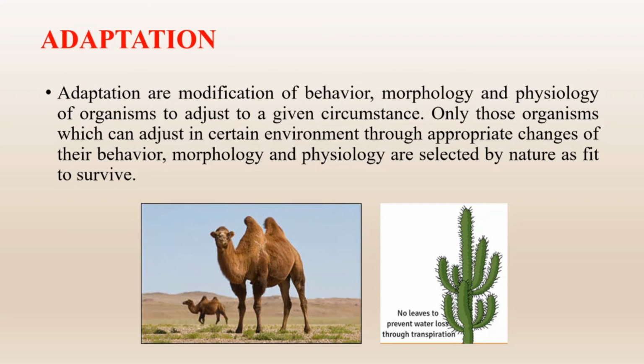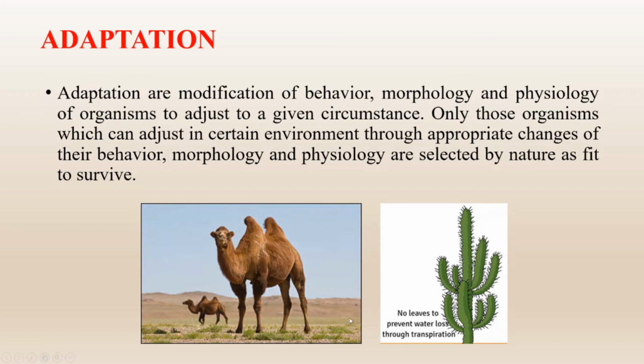For example, the Jurassic period was dominated by different types of crocodile-like dinosaurs, and as they could not adjust themselves with the changing environment, nowadays they are extinct. So adaptation is important for the survival of organisms, and adaptation is found both in plants and animals. For example, you can see a picture of a camel that can drink water and retain the water for at least a month, because they are generally found in desert area where water scarcity is there.